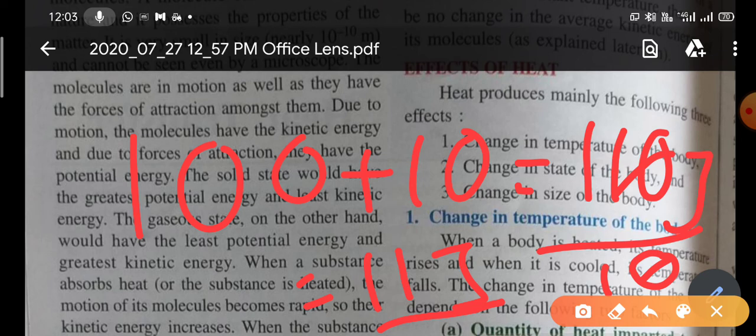So why does the temperature increase? Because you have given some amount of heat to that body. If you give some amount of energy to a system, then its temperature can increase or decrease. If you give some amount of heat energy, the temperature will increase. If you take some amount of heat energy, then the temperature will decrease.